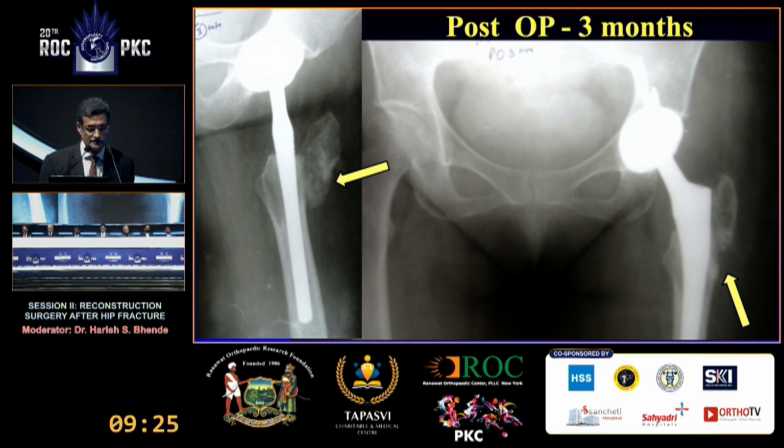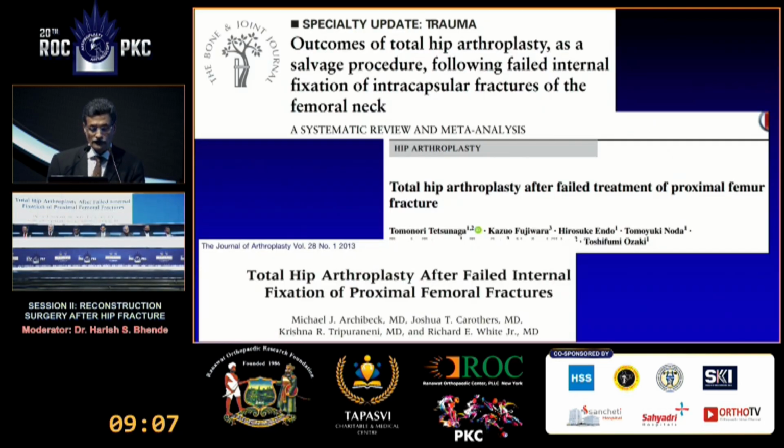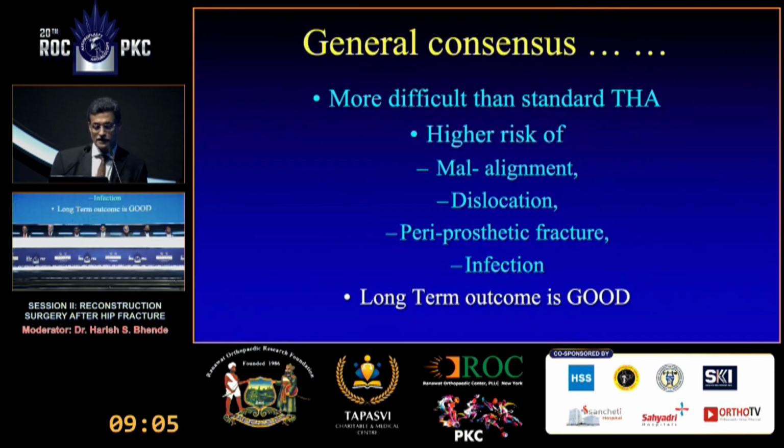In the 3-month post-surgery X-ray, we realized that the trochanter at the level of the screw had fractured off. Although the hip was very stable, we continued with support for the first few weeks. The patient healed completely very well. The trochanter has healed, maybe because the soft tissues were intact around the fractured trochanter. A lot of articles have been published, and they basically mention that there is a high risk of malalignment, dislocation, periprosthetic fracture, and infection compared to the standard THR, but the outcome is usually good.